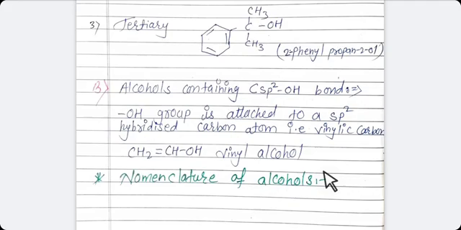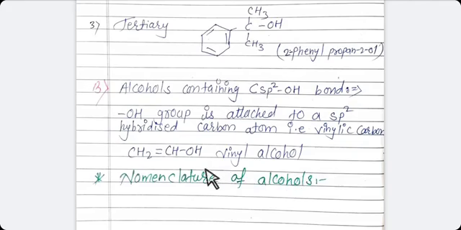Students, always remember that allylic alcohol and vinyl alcohol are different, because in allylic alcohol the carbon is sp3 hybridized and next to the carbon-carbon double bond, and in vinylic alcohol the OH group is attached to an sp2 hybridized carbon atom.